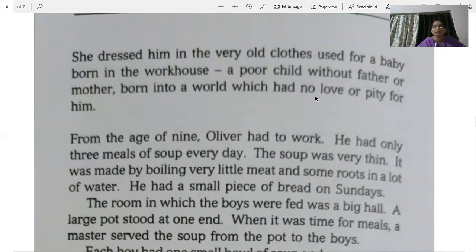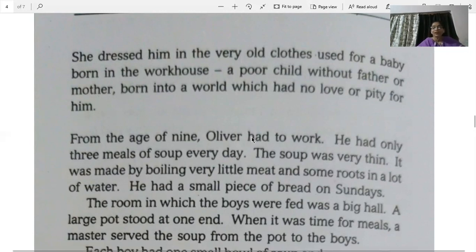A poor child without father or mother, born in a world which has no love or pity for him. So she's thinking, poor child, he didn't have a father. I don't know where the father is, and now the mother is also gone. And now this poor child has to live in this world without the parents, without the love of the parents. No? So she was pitying that boy.